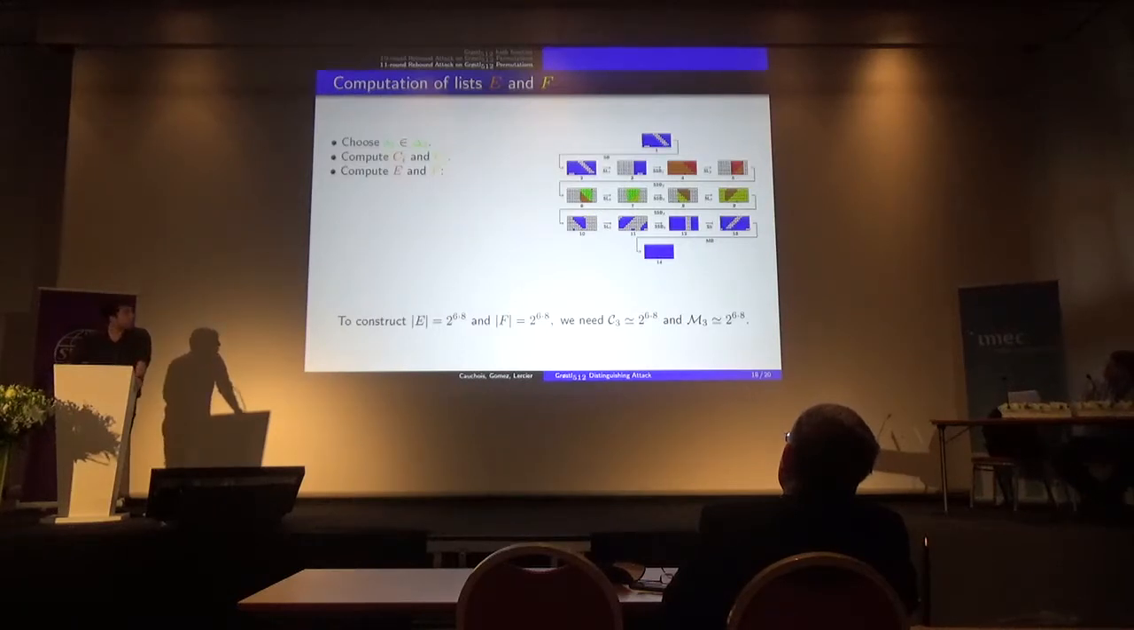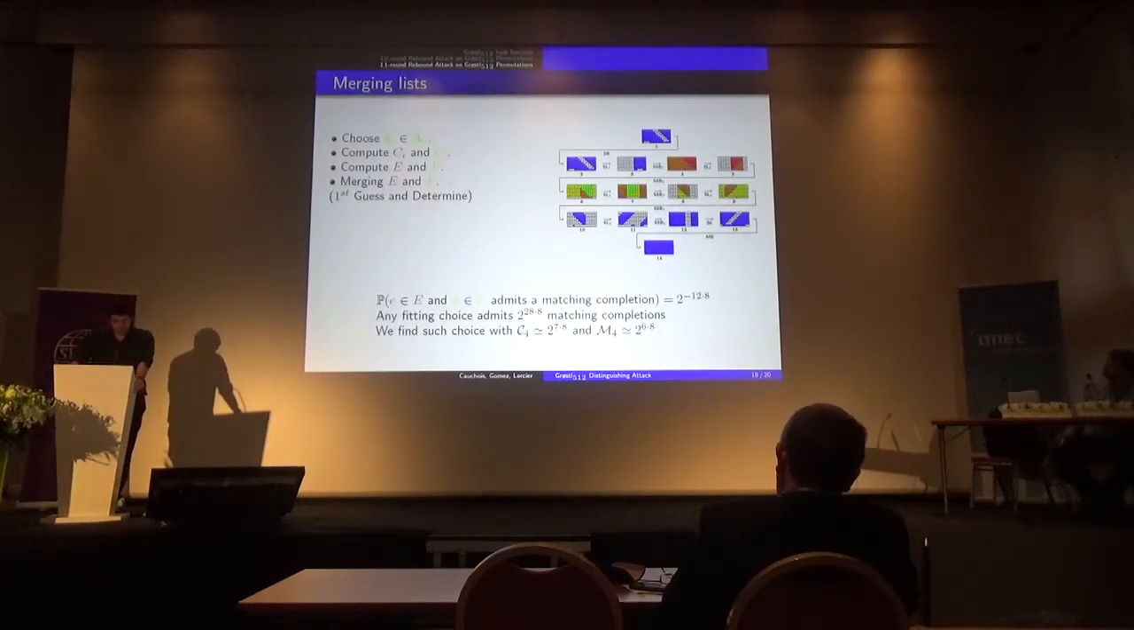Okay, and I can do the same, propagating forward with the list F and the lists Cj prime. This can be made with complexity only 2 to the 6 times 8, to construct lists of size 2 to the 6 times 8. So I have a list E, I have a list F.